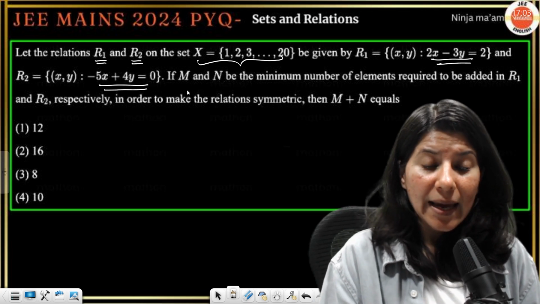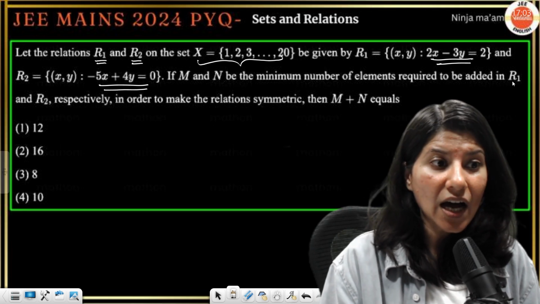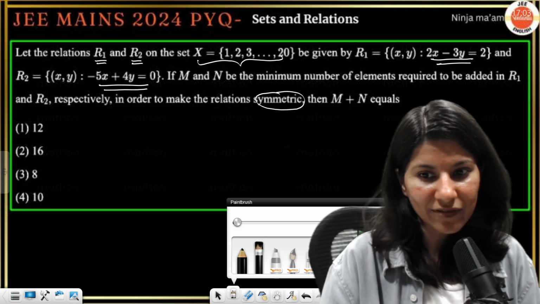Okay. M and N be the minimum number of elements required to be added in R1 and R2 to make this relation symmetric. Now, this category is my favorite category.